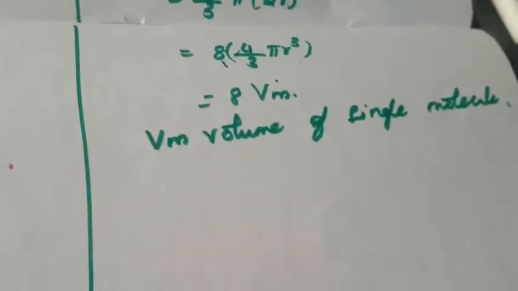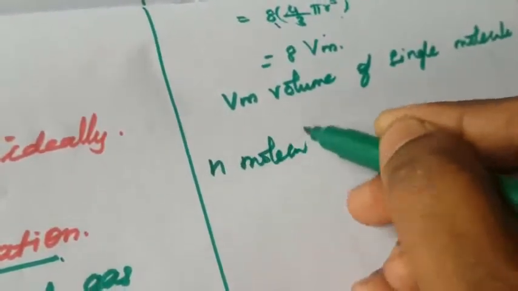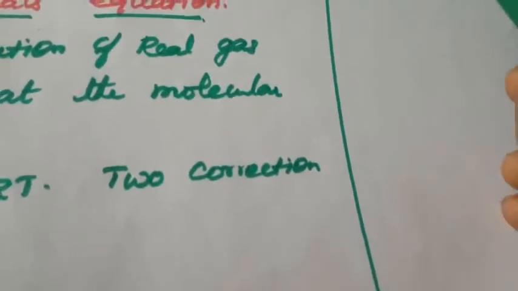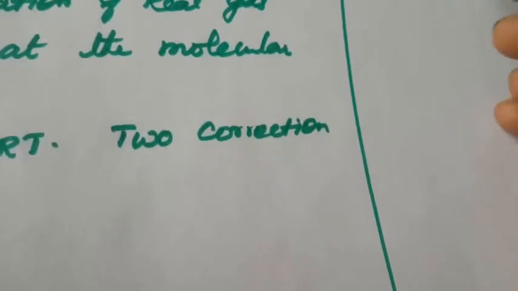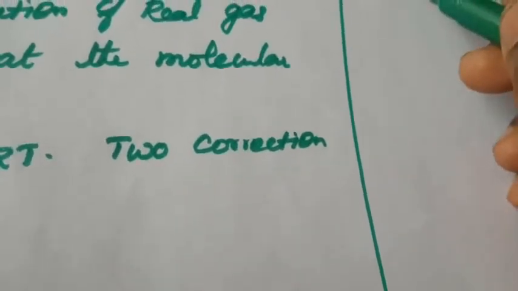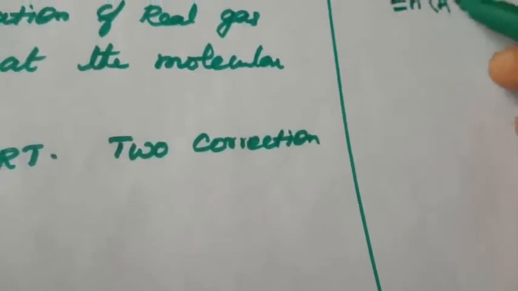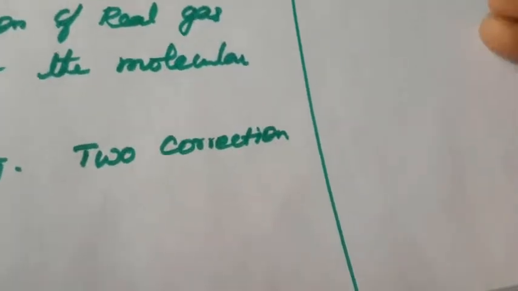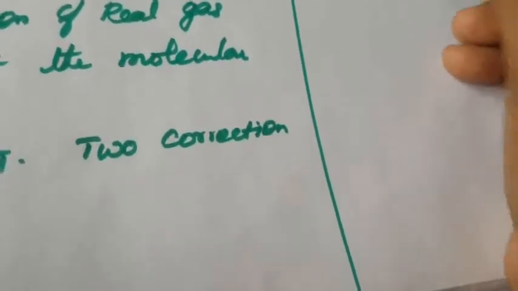Okay, so the excluded volume for N molecules. Vm is the volume of the single molecule. For N molecules, the excluded volume of N molecules is equal to N times 4 Vm, equal to Nv. So that is 8 Vm, the excluded volume for the single molecule. This is the excluded volume.